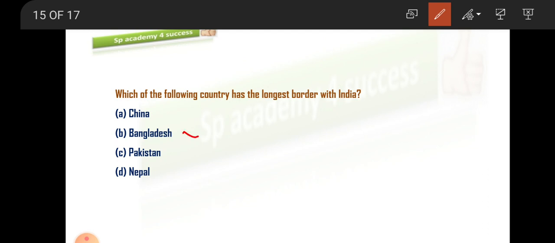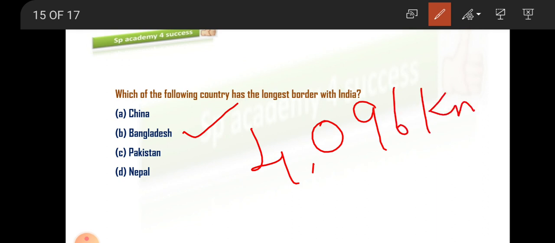So of all these, the longest border is the Bangladesh border. Bangladesh shares the longest border with India. And what is the length of the border? 4,096 kilometers. This is the longest border.